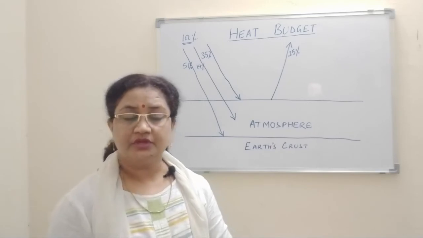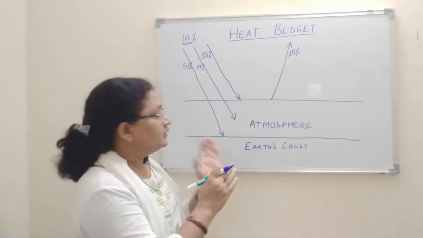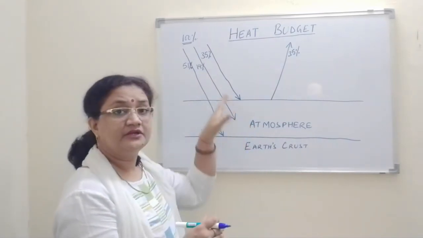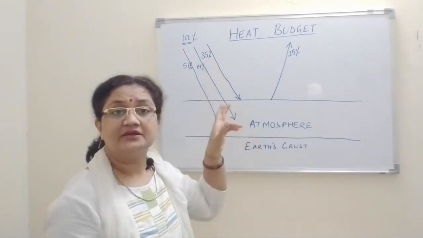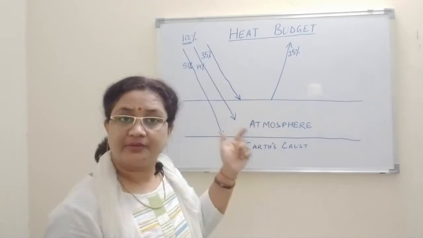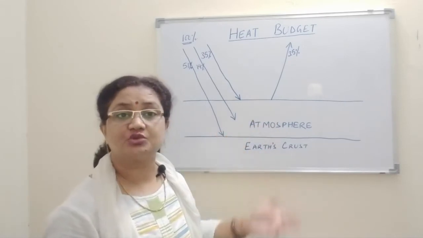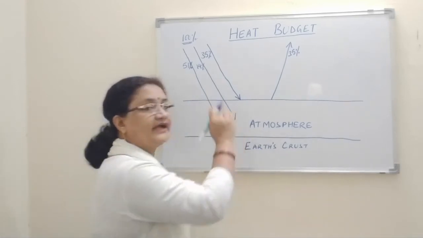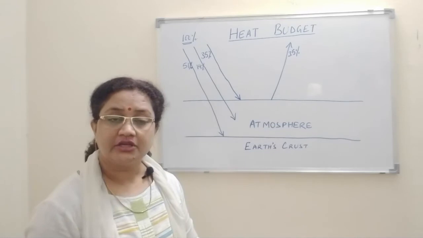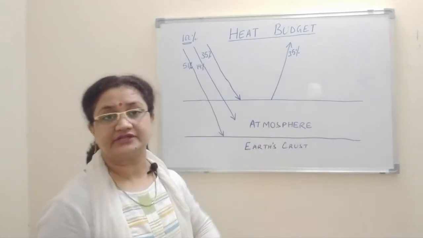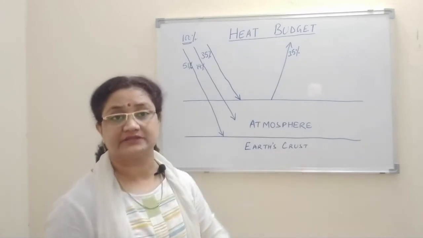Now here, some part of the heat is absorbed by the atmosphere directly from the sun, or the solar radiation. Just 14% of it is absorbed by the atmosphere. The rest is absorbed from the terrestrial radiation, which is given back by the Earth's surface.